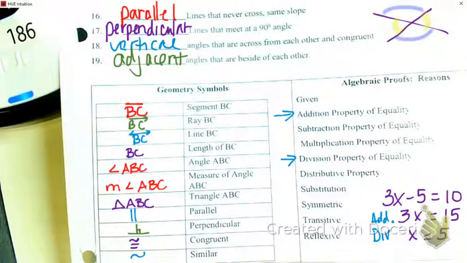Now, I didn't tell you about this very first one called given. Usually the very first step in problems is given to you. I didn't say, okay, solve any equation, make it up on your own and let's hope that we all get the same answer. I didn't say that. I gave you the equation and said, okay, here's the equation, I want you to solve it. So the very first step is usually the given because it's what you start with. Okay? So given is what you start with.